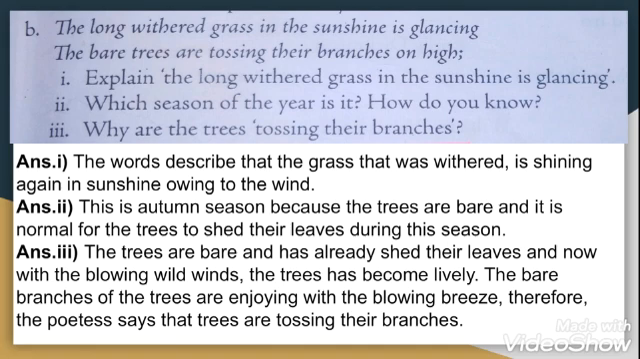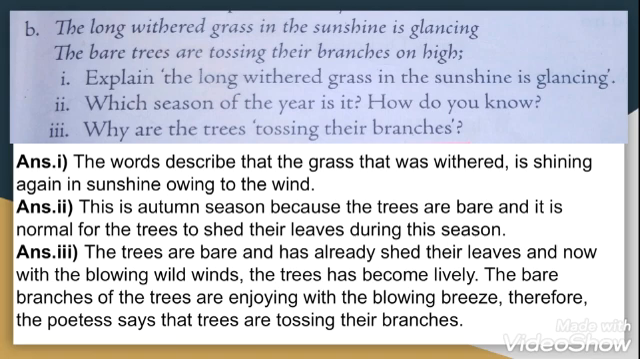Question 3. Why are the trees tossing their branches? The answer is, the trees are bare and have already shed their leaves, and now with the blowing wild winds the trees have become lively. The bare branches of the trees are enjoying the blowing breeze. Therefore, the poetess says that the trees are tossing their branches.